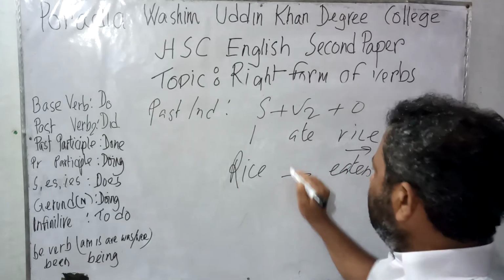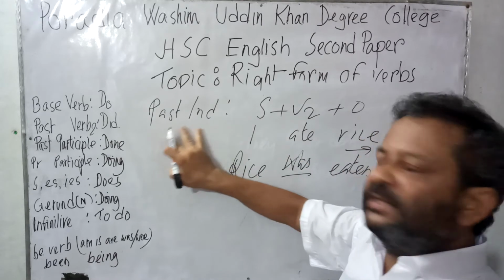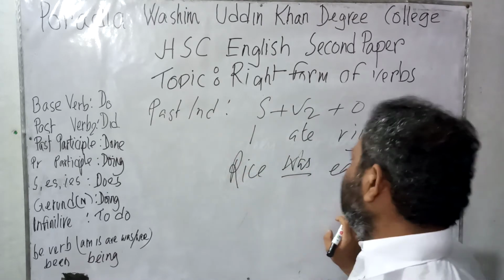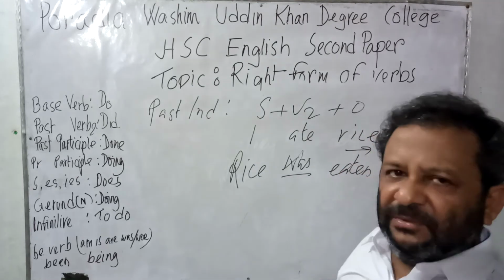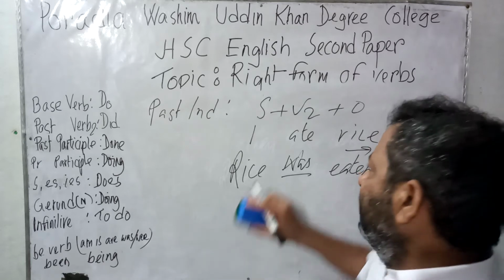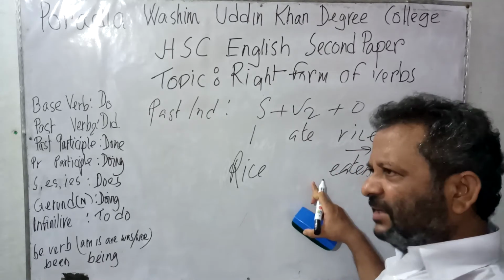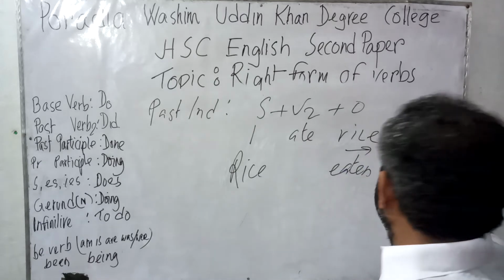So it would be either is or was. As long as we are discussing past indefinite tense, it would be was. We know this at present in the class. But in our practical life, if we cannot find whether it would be is or was, in that case we can use is or was.